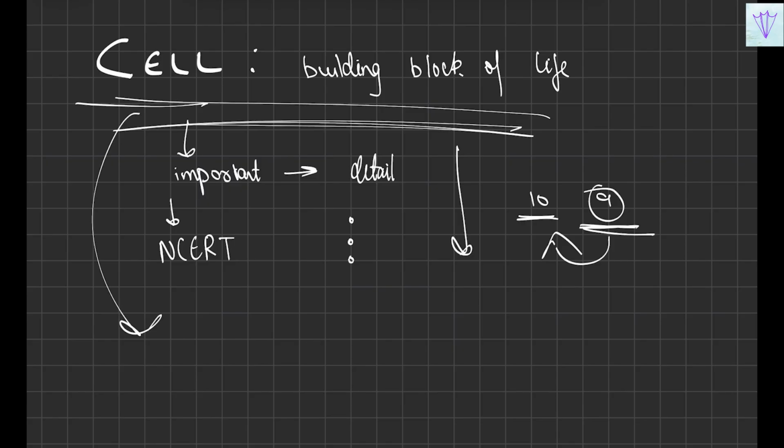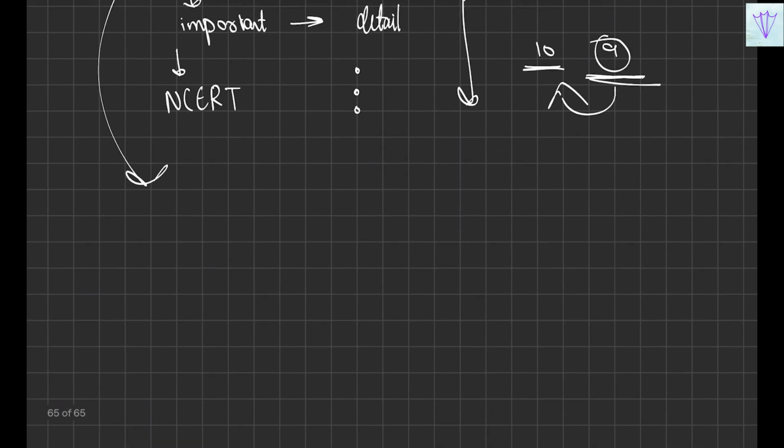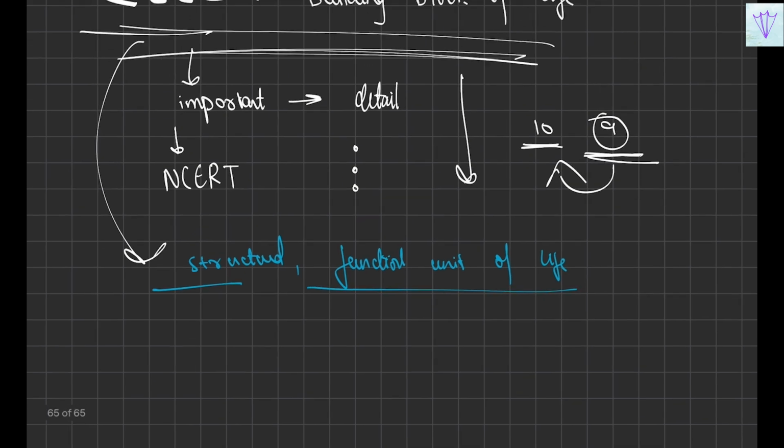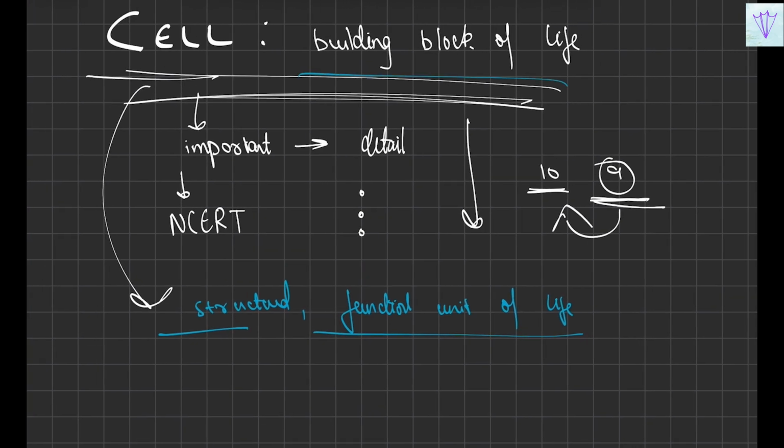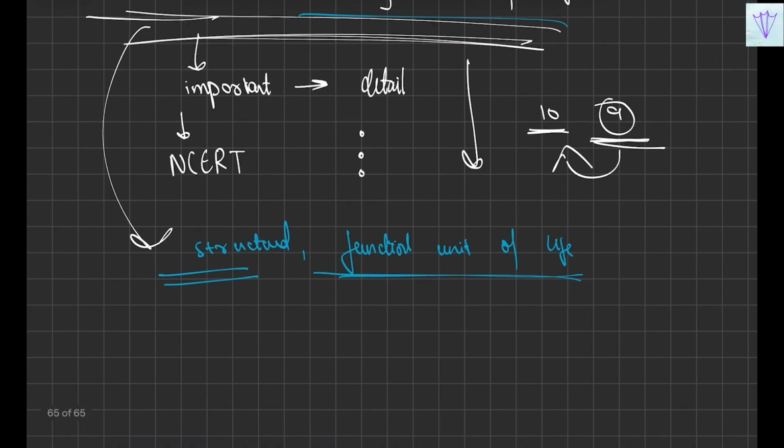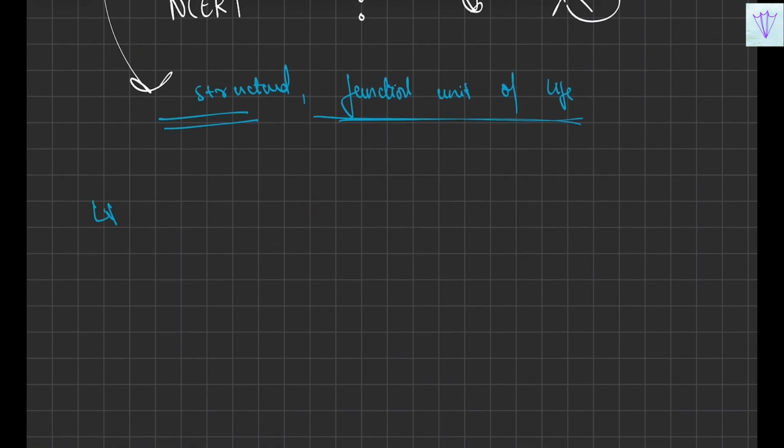So cell, in the sense, it is also called the structural and the functional unit of life. But why is cell called a structural and functional unit of life? What is the reason? Why is it called a building block of life? Why is it called the structural and functional unit of life? For this, we'll start with life.